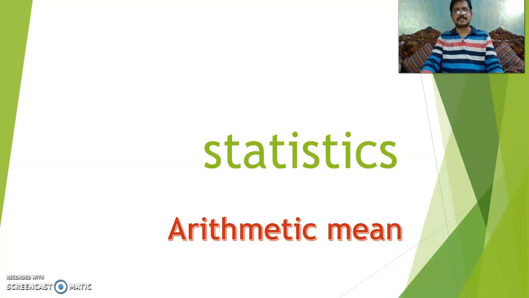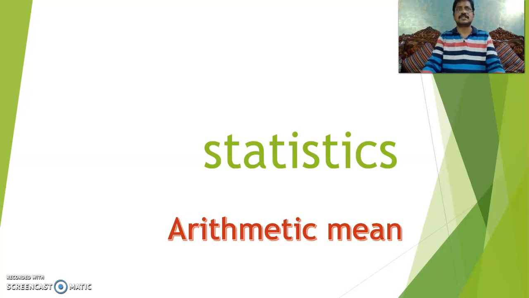So if you want to measure the central tendency, one of the measures is arithmetic mean. Of course, we will use it more frequently as average. And the word average is the most frequently used word. Correct? Okay. So now we are going to learn about what is arithmetic mean or average for grouped data and ungrouped data. Okay. As you know that from 8th onwards you learn about statistics. Even from 6th onwards you learn it.